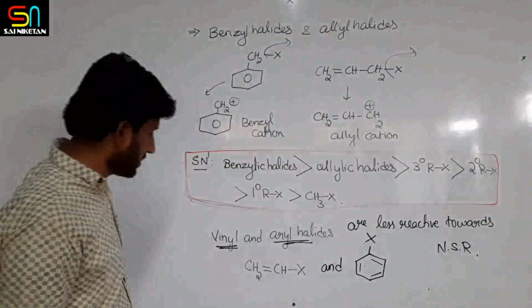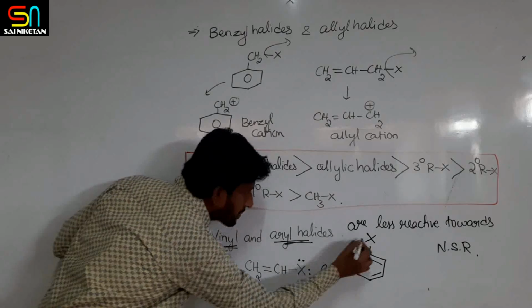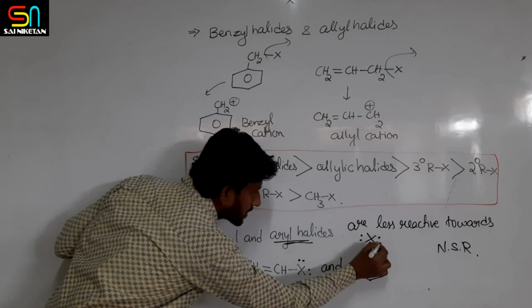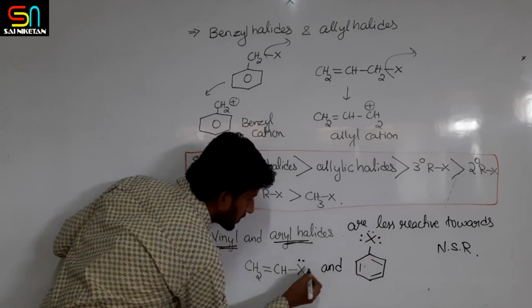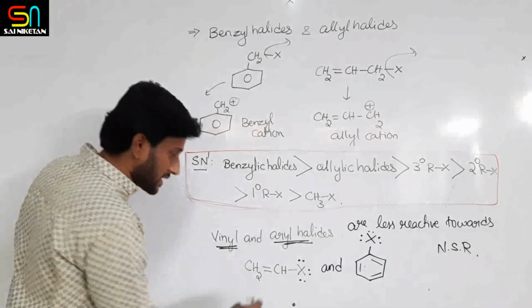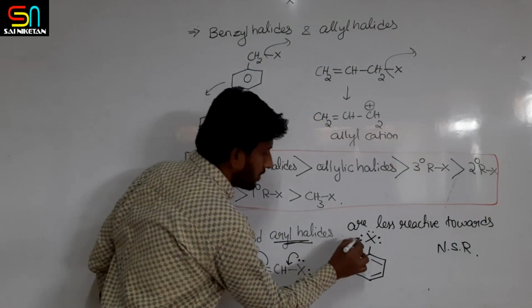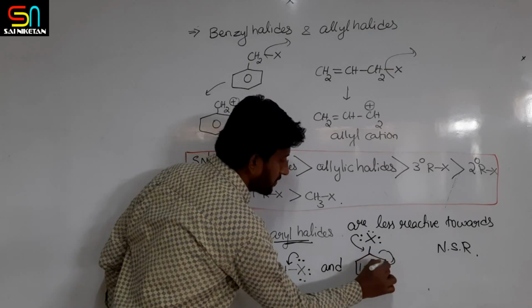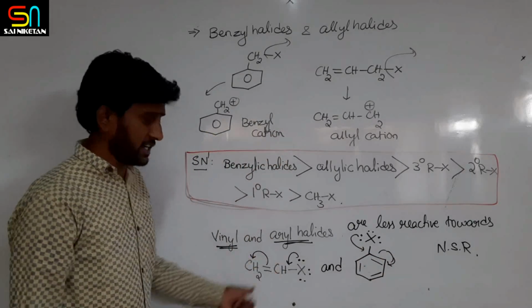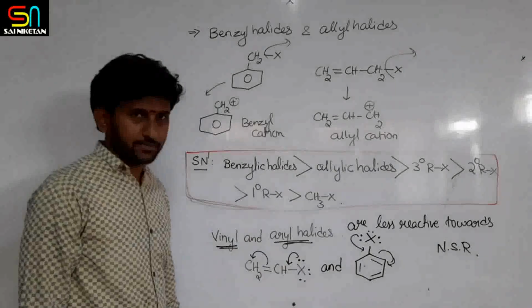Why? Because in vinyl and aryl halides, the lone pairs on the halogen atoms are involved in conjugation, or the mesomeric effect, with the vinyl group or the benzene ring.